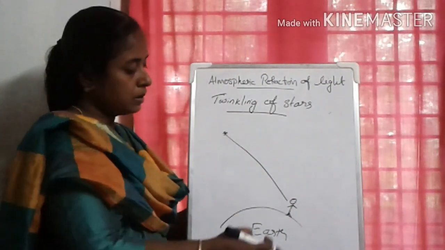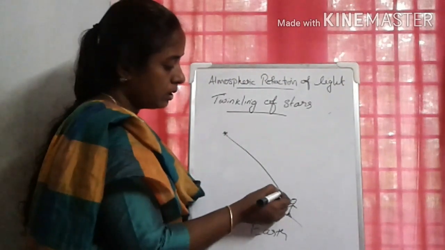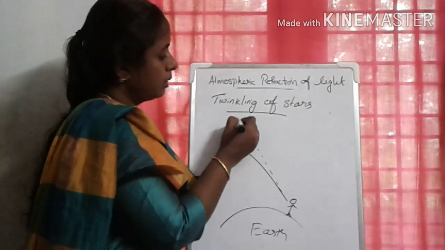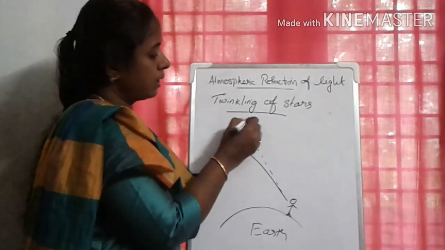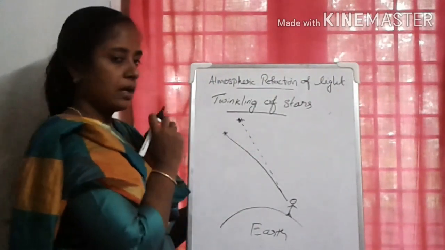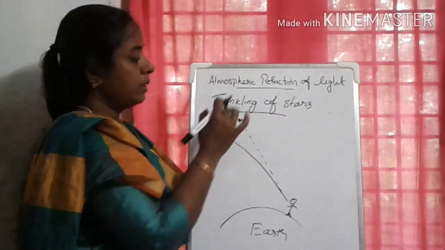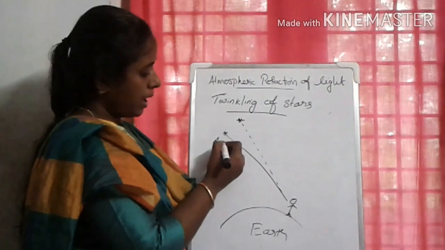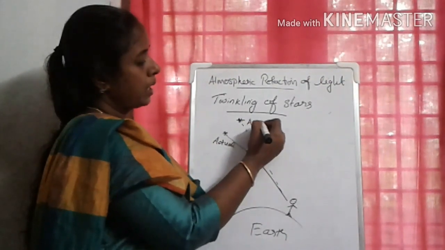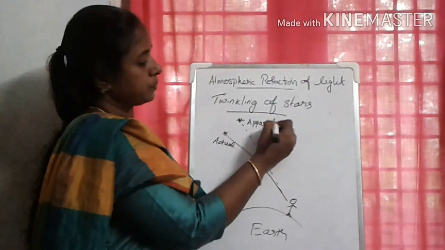So a person observing the star actually sees the star a little bit away from the actual position. He will observe the star here. Actually the star is here, but he can see the star at a higher position. This is called the actual position of the star and this is called the apparent position.